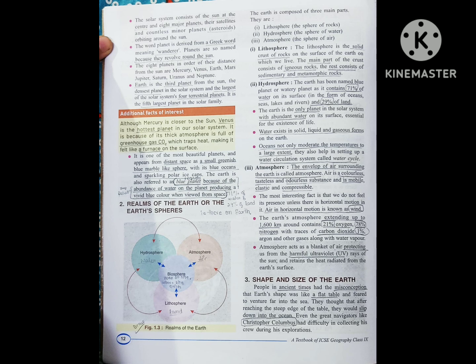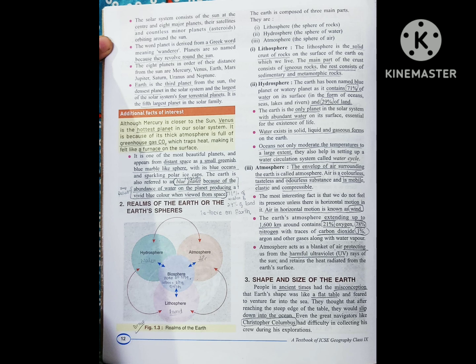Lithosphere is the solid crust of rock on the surface of the Earth on which we live. The main part of the crust consists of igneous rock, the rest consists of sedimentary rocks and metamorphic rocks. So it tells us that our crust of the Earth is known as lithosphere as it is made up of rocks, and the rocks are of three types: igneous, sedimentary, metamorphic. And about these rocks we'll study in the next chapter, 6th chapter, that is rocks and rock cycle.